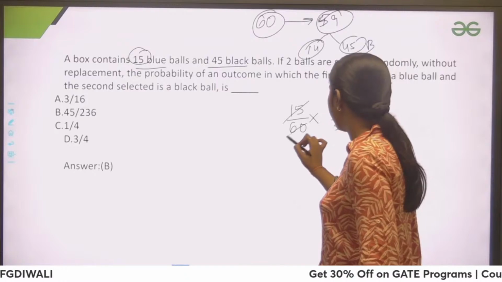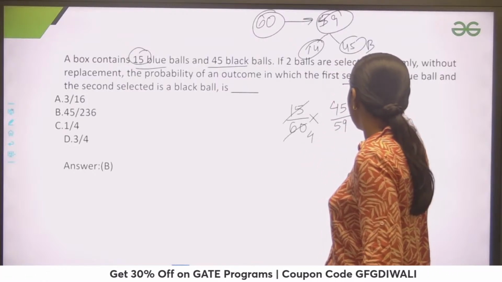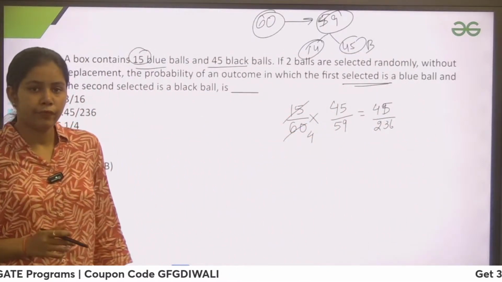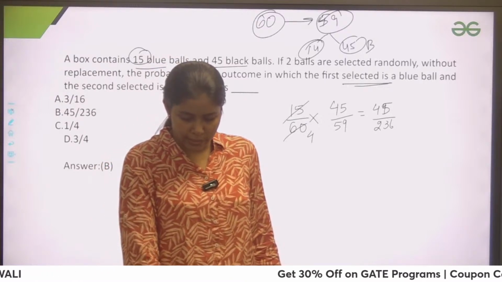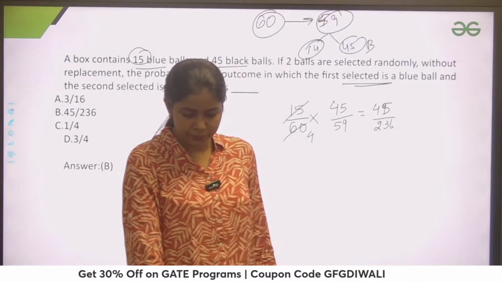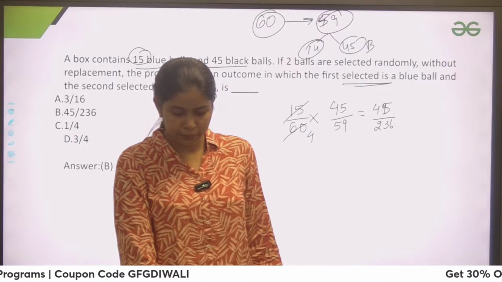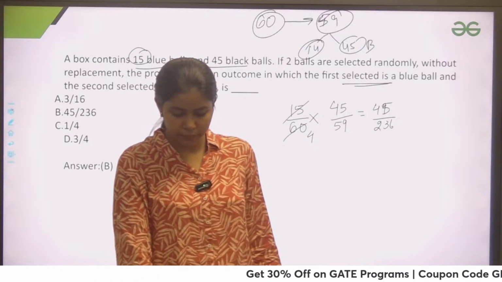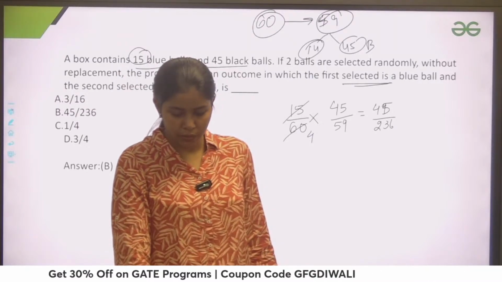Right? So it would become 15 by 60, times 45 by 59, and 15 by 236 would be the answer. I hope this is clear to everybody. Just let me know, guys, if there is any confusion. Let me know in the chat section. Just let me know if there is any confusion at all.